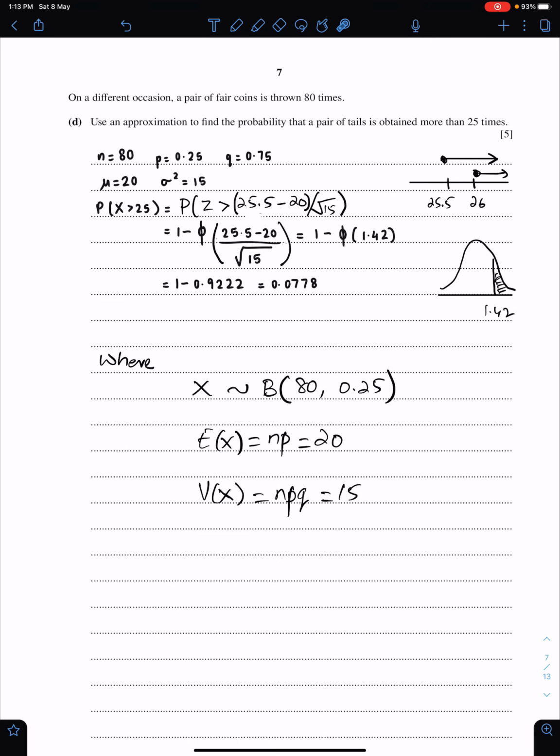The last part of this question. On a different occasion, a pair of fair coins is thrown 80 times. Now this situation is of binomial.